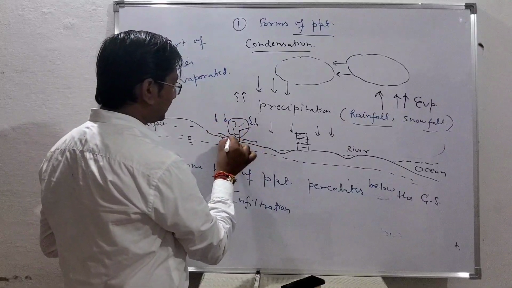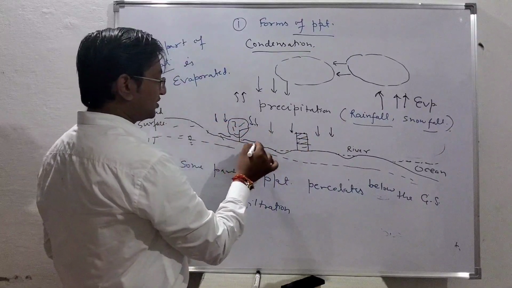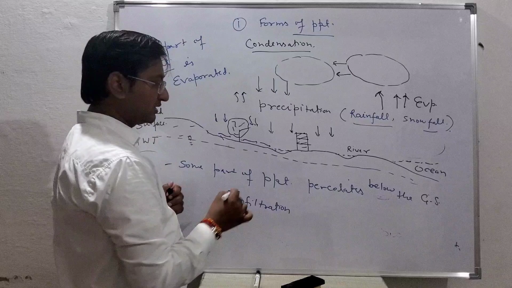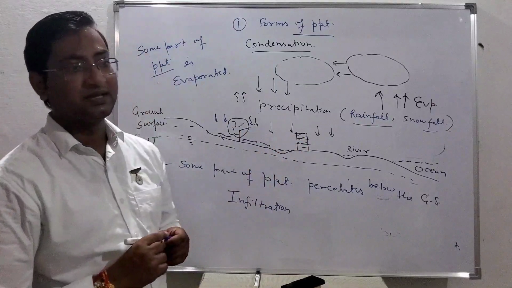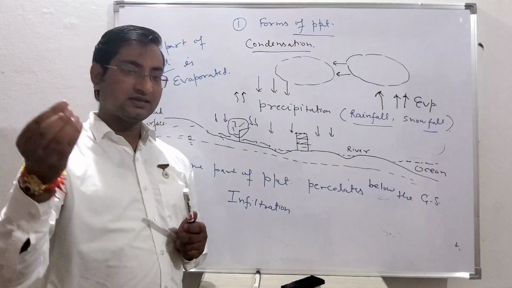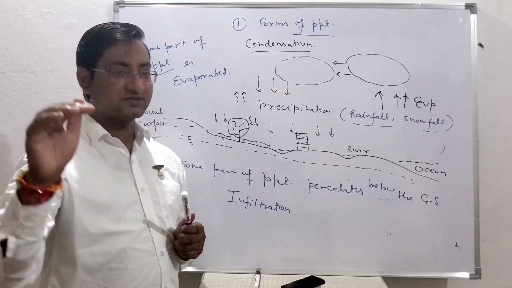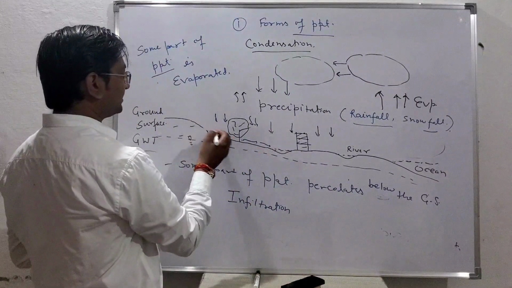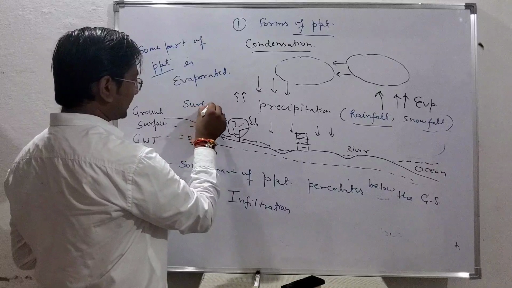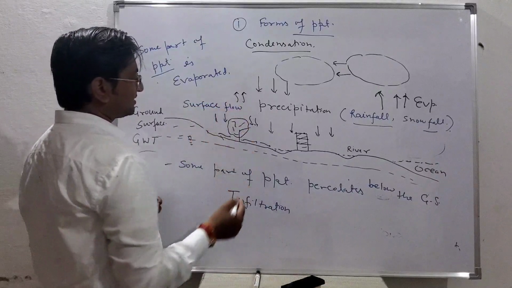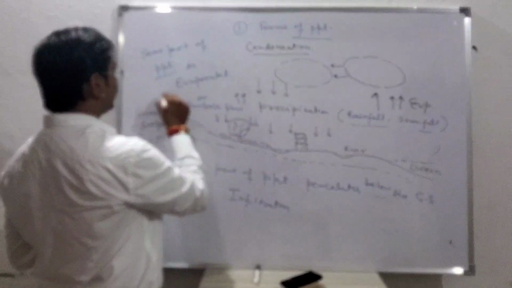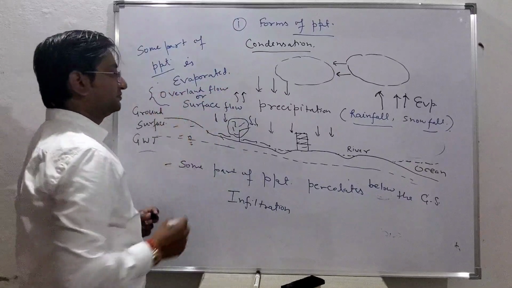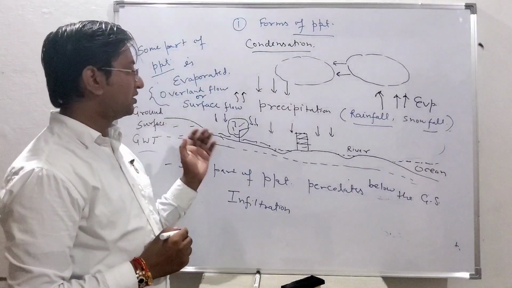and the remaining part of that precipitation will be flowing over the surface or over the land and meeting the nearby river. You will see when precipitation is occurring, a lot of water is flowing over the surface and joining the nearby rivers. This flow is called surface flow, because water is flowing over the surface. It is called surface flow or overland flow.